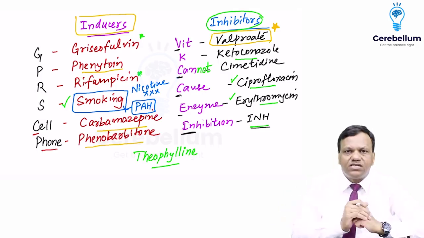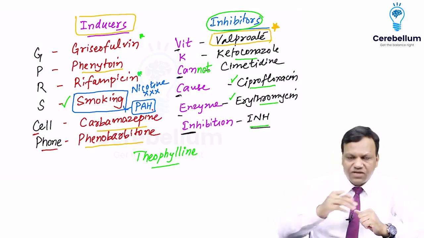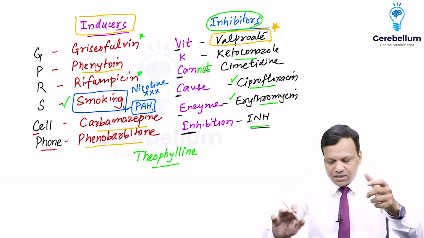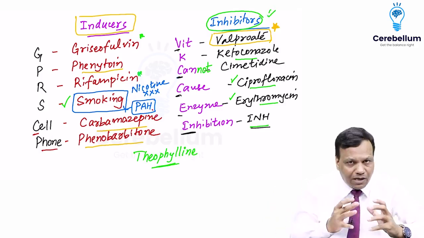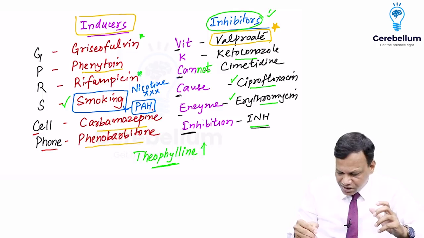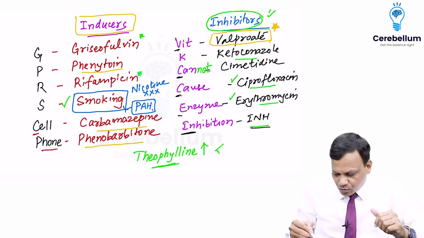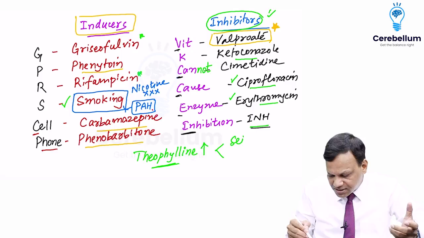So if we give ciprofloxacin or erythromycin with theophylline, what will happen? They will inhibit the metabolism of theophylline. And when theophylline metabolism is inhibited, its plasma concentration increases. So that can lead to toxicity, like there can be seizures, there can be arrhythmias.